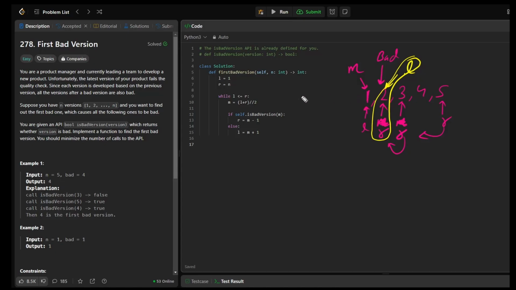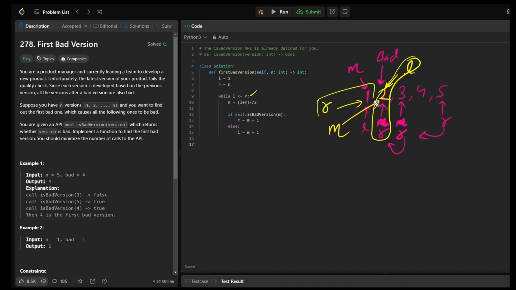What happens in that case? The code still executes. We calculate the middle again. What would be the middle? It's the same index. It's the 2 that is the middle again. Is it a bad version? Yes, it is a bad version. What do we do? We move the right to the left. So the right now moves over here.